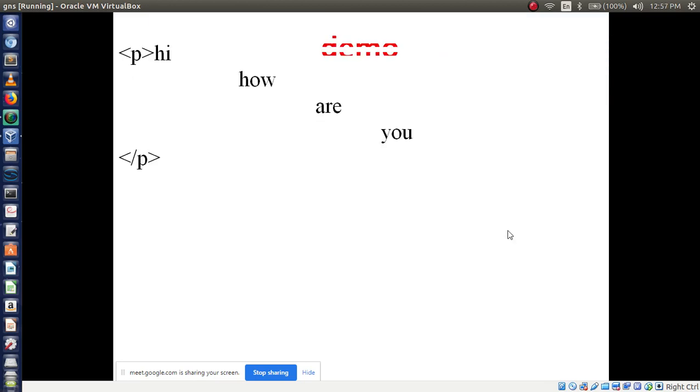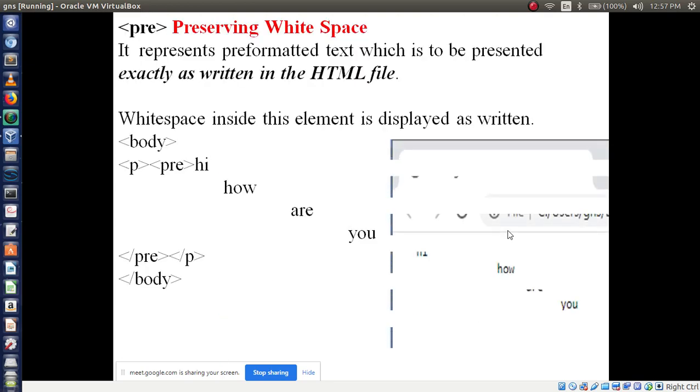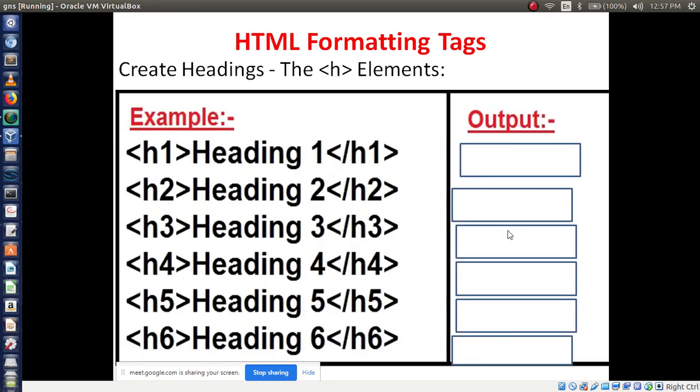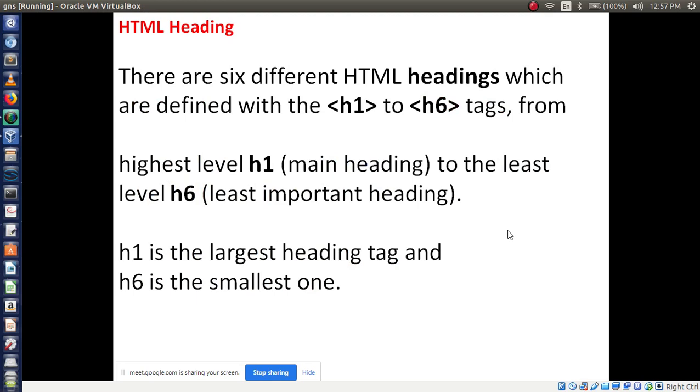And the next tag is very important. That is the heading tag. So today you have learned two tags, right? One is the p tag, then the pre tag, then one more tag, but time is up. What is the time now? Already time is over.